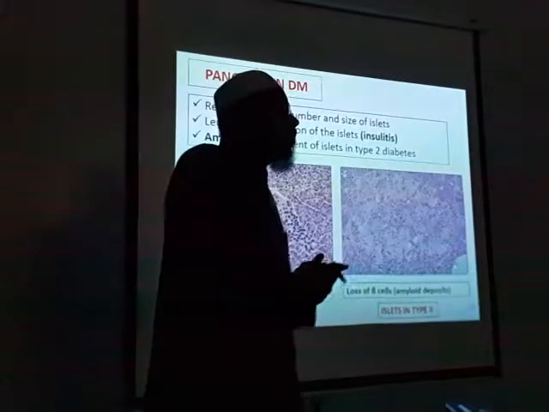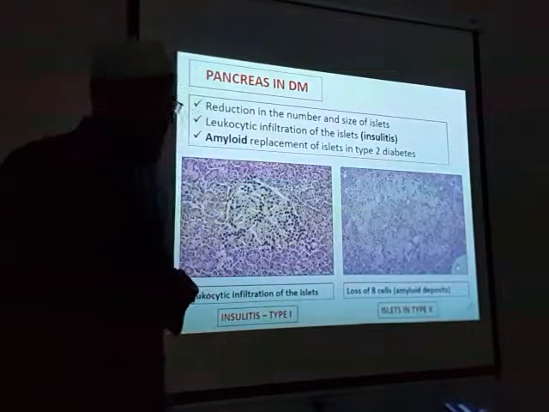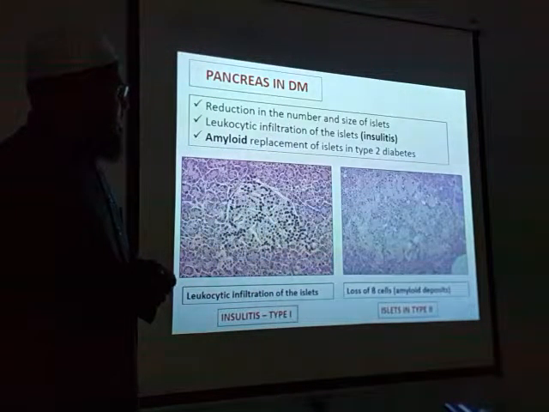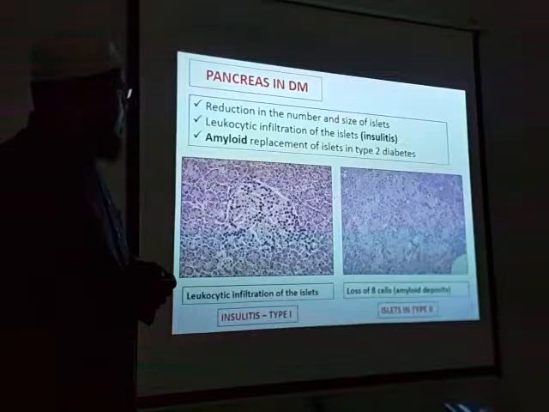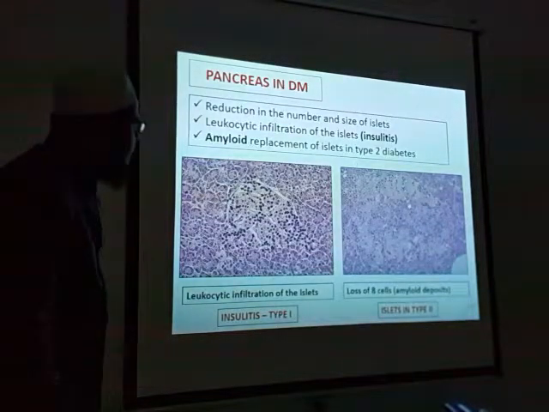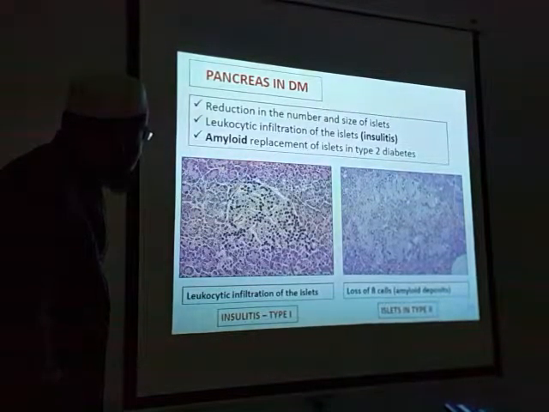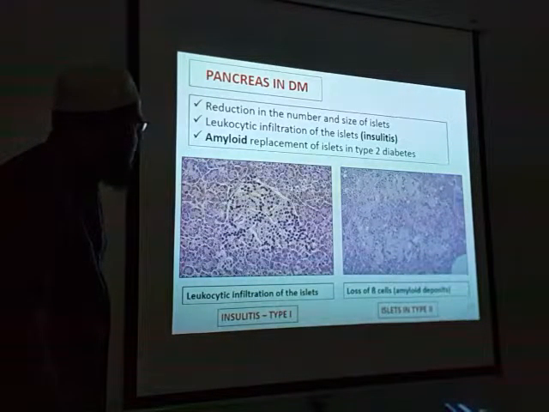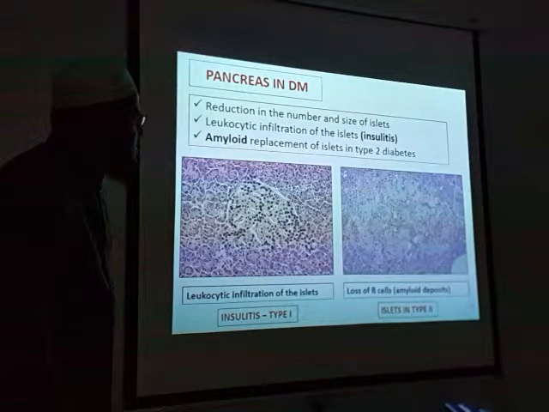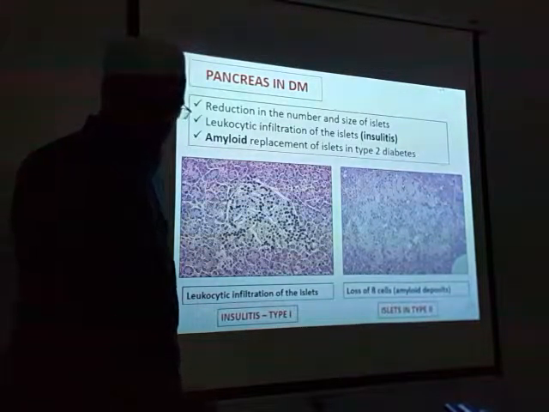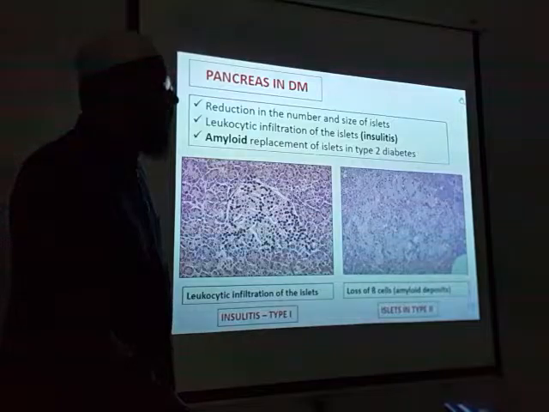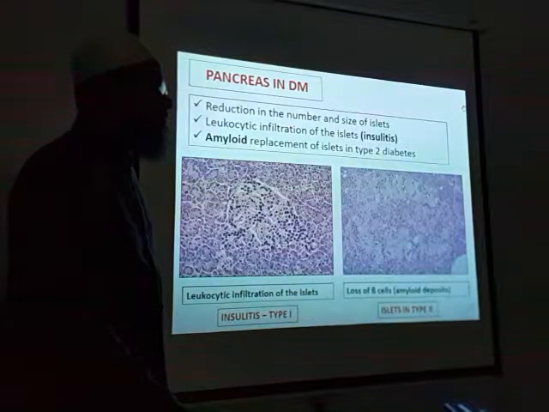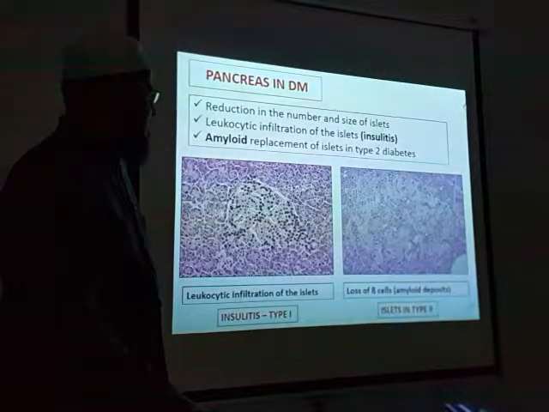So there will be accumulation of inflammatory cells. All this pink. Okay, one more thing. This pink material, can you see? All this pinkish material is amyloid, which is seen in type 2. Very good. If you do Congo red stain, you can see clearly.